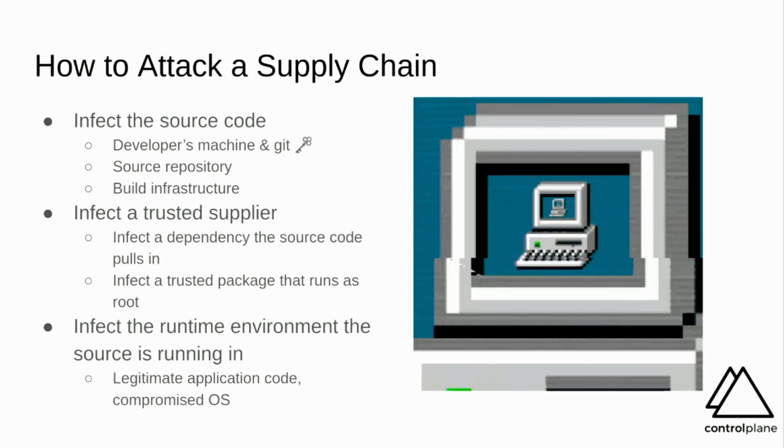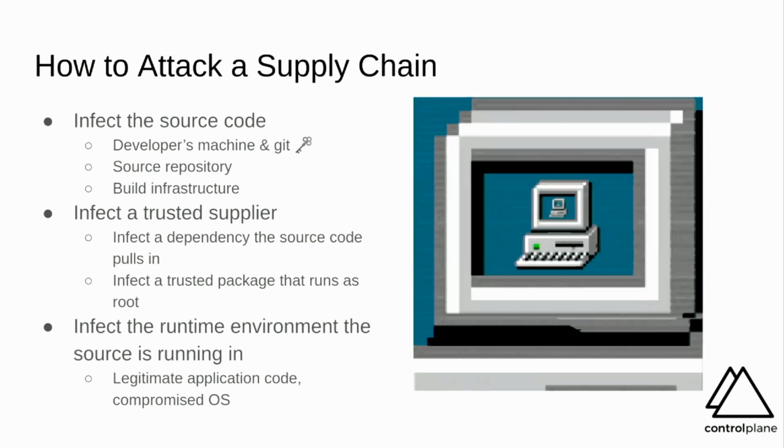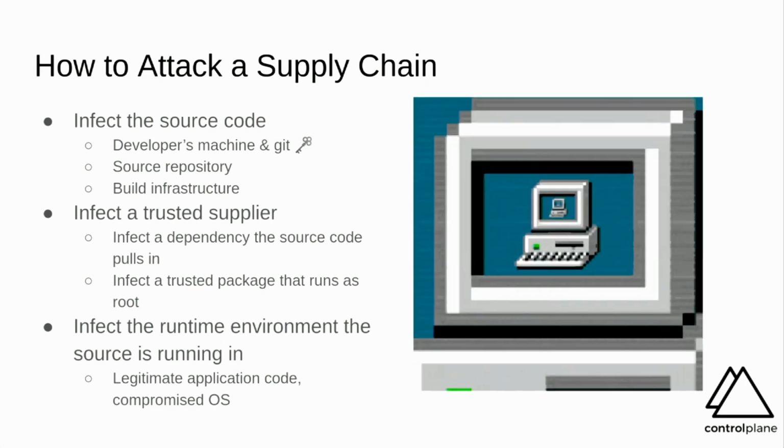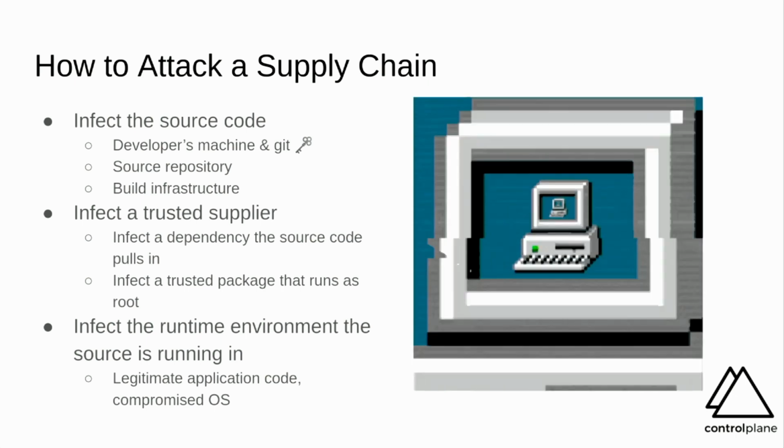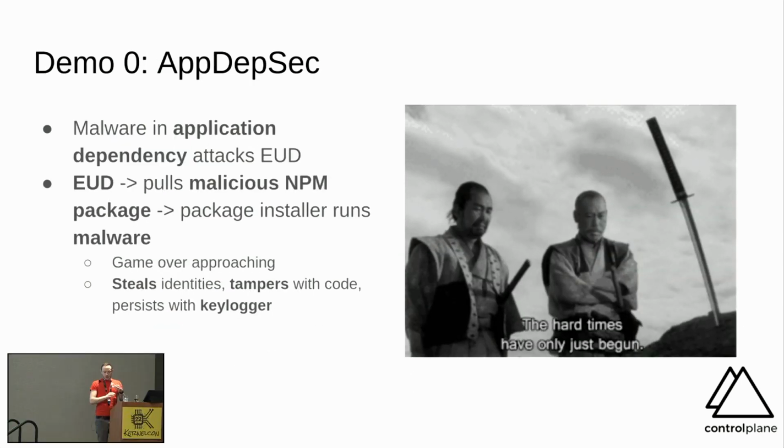So how do we attack the supply chain? We can mess with the source code on the developer's machine or their Git keys, the repo, the build infrastructure, a supplier, like somebody pushing open source, or in fact the runtime environment the source is running in. So, demo time. What we're going to do is show you how NPM is vulnerable to this kind of stuff.